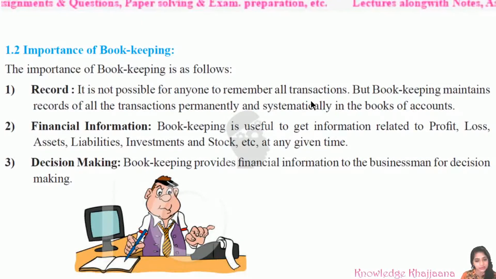For example, what has been sold, what has been purchased, the wages that have been given, or some receipts, income received. There are many different types of transactions happening in a business in a single day. Then who will remember them? It is not possible for a human being to remember what has happened in an entire day. So whatever monetary transactions have happened have to be written somewhere. Where should they be written permanently? It is in the books of accounts. That is called recording.